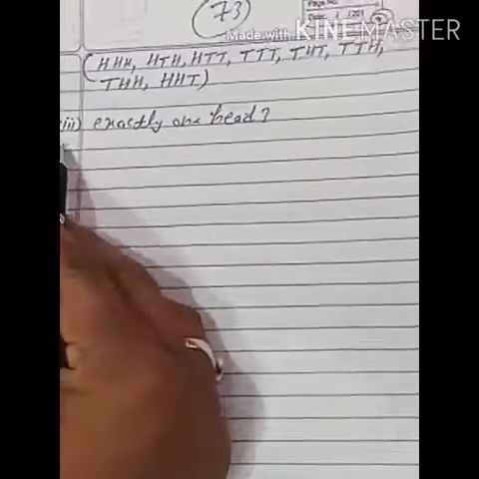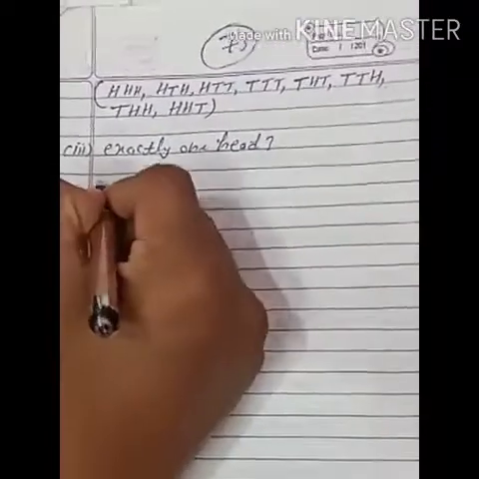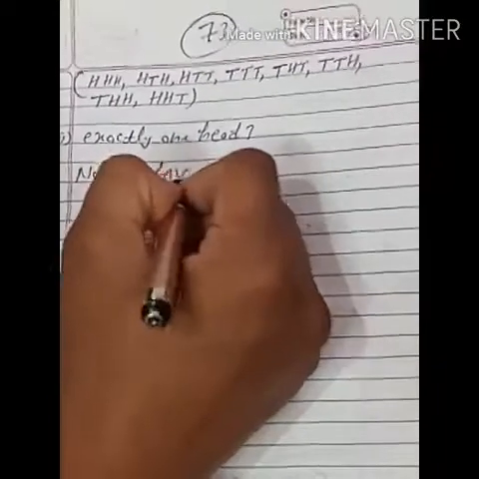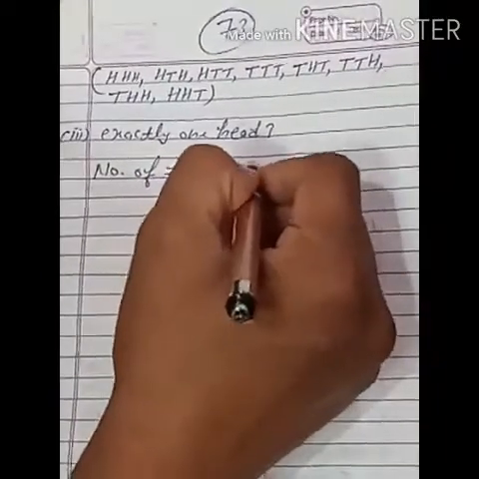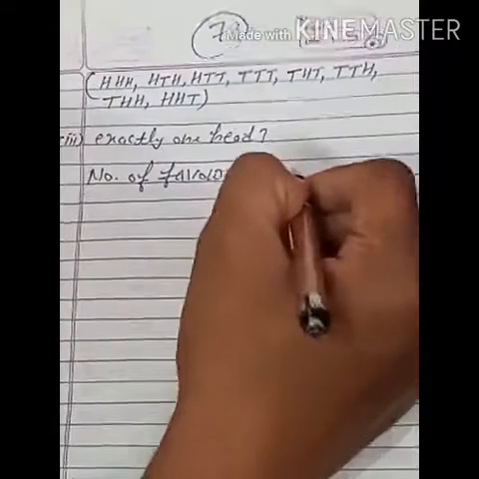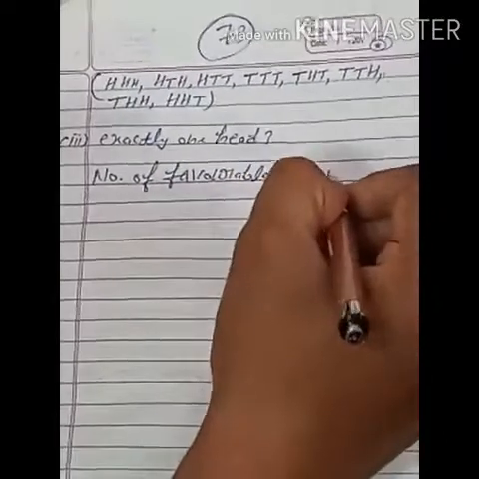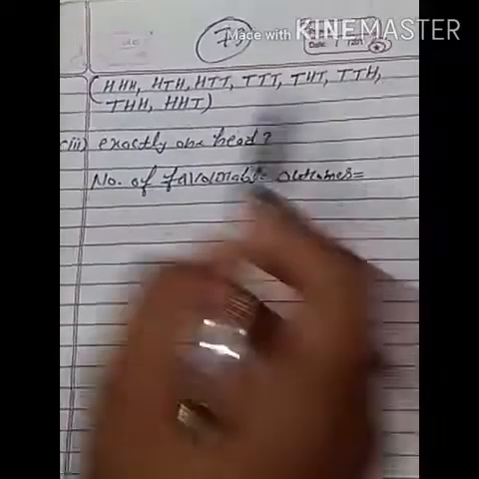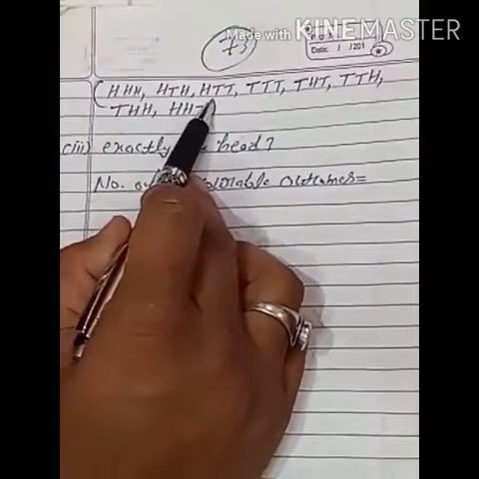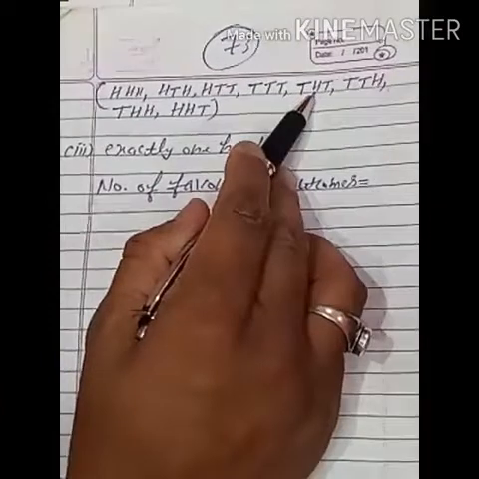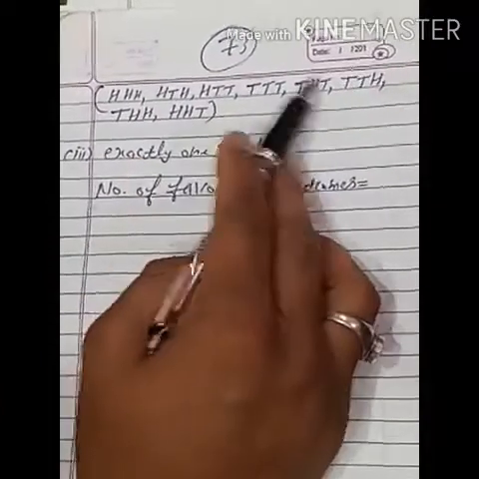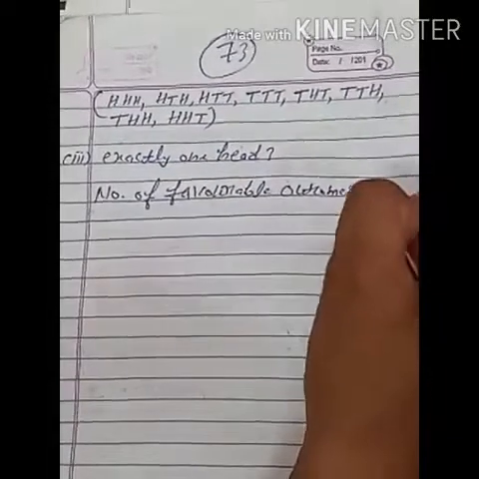Now students, third part, exactly one head. So number of favorable outcomes. So exactly one head. One is this, you can see, one is this, 2, one is this, 3. So 1, 2, 3. So number of favorable outcomes are 3.